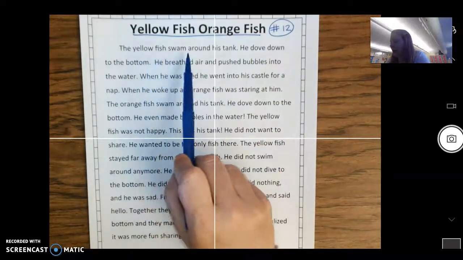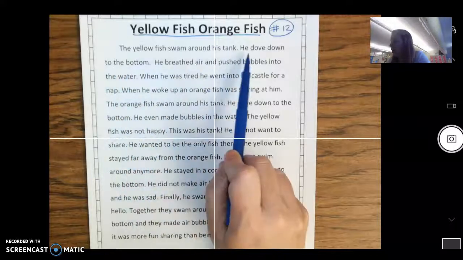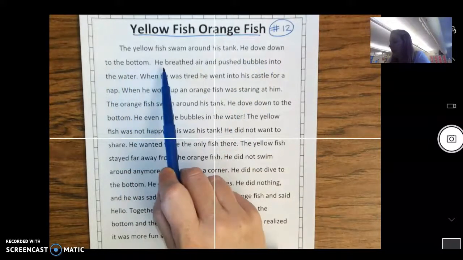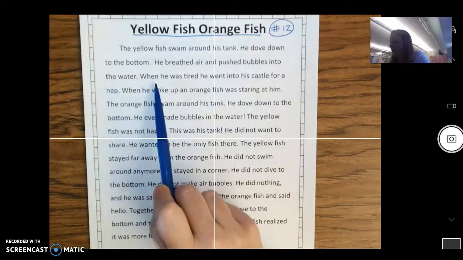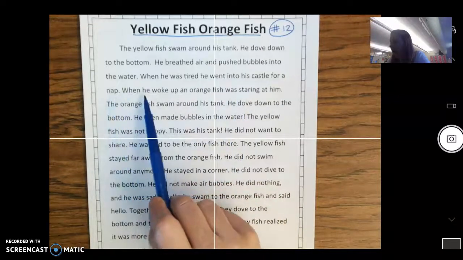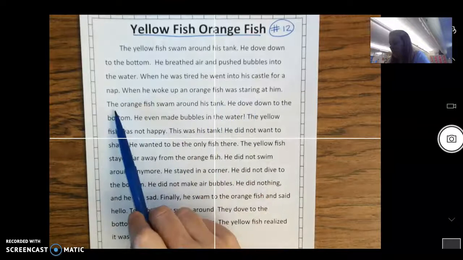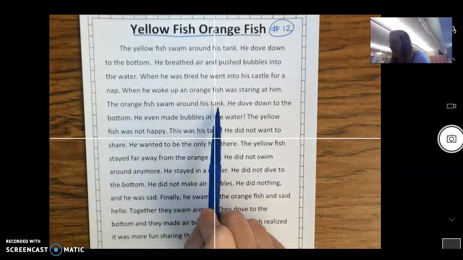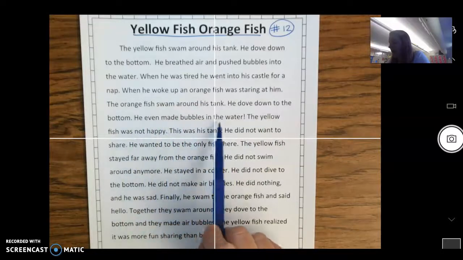The yellow fish swam around his tank. He dove down to the bottom. He breathed air and pushed bubbles into the water. When he was tired, he went into his castle for a nap. When he woke up, an orange fish was staring at him. The orange fish swam around his tank. He dove down to the bottom. He even made bubbles in the water.